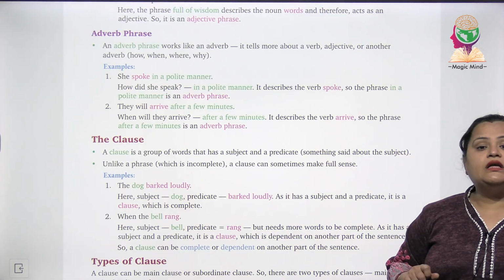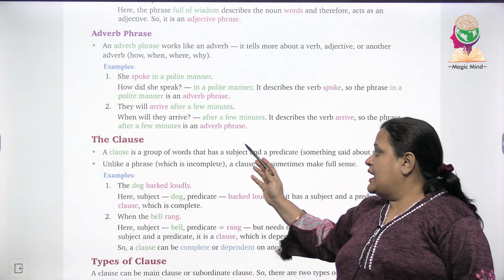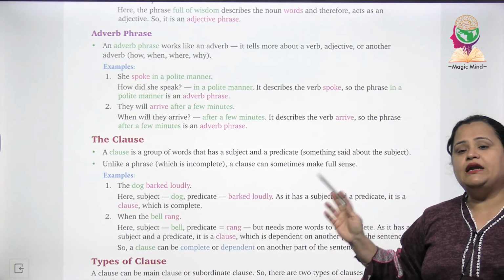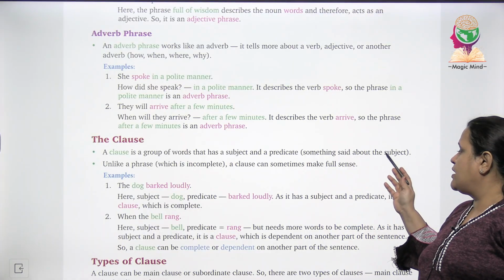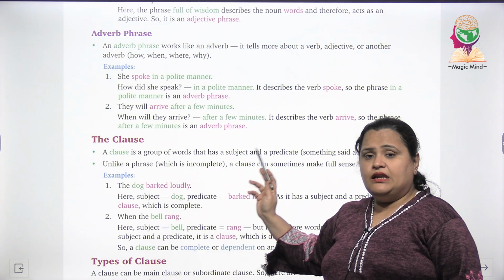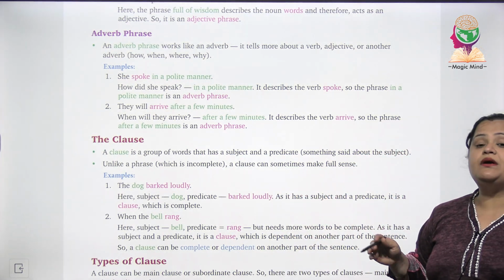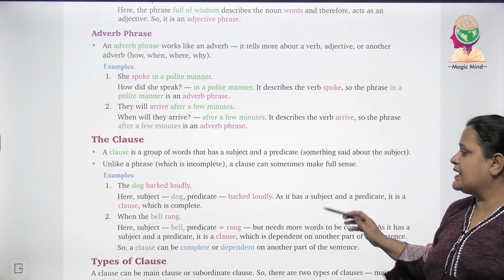अब आते हैं हम the clause पर. A clause is a group of words that has a subject and a predicate, something said about the subject. Unlike a phrase which is incomplete, a clause can sometimes make full sense. कभी कभी ये बिल्कुल complete लगता है.